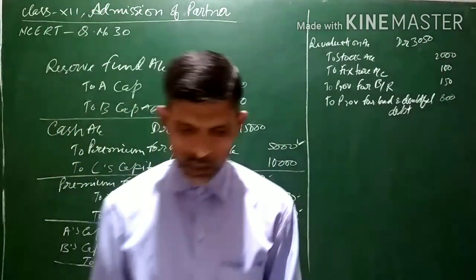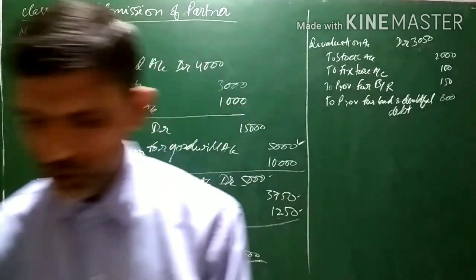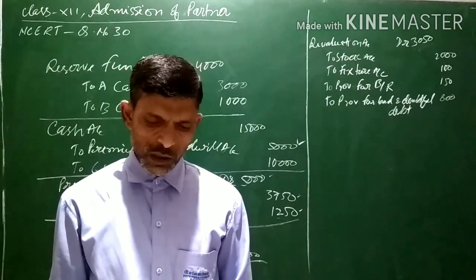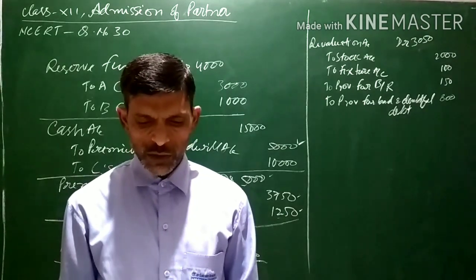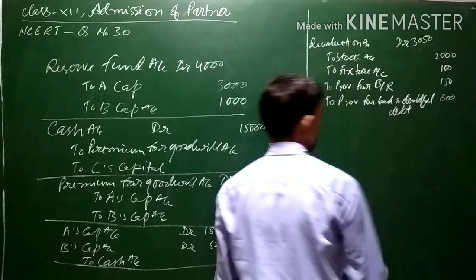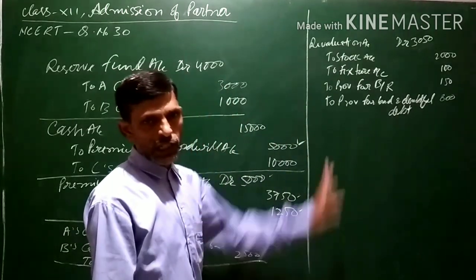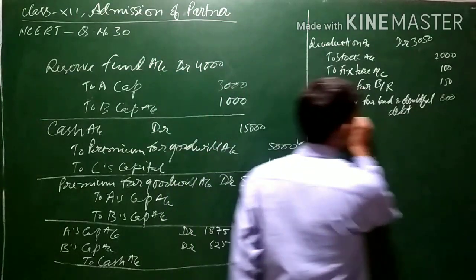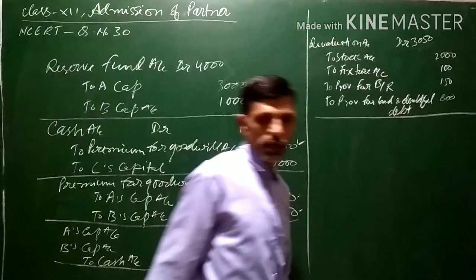Next, the value of land and building is to be appreciated by 20%. Land and building is 25,000, and 20% of this will be 5,000. So there is an increase in the value, so it is a gain for us. For an increase in the value of assets, it is to be debited.